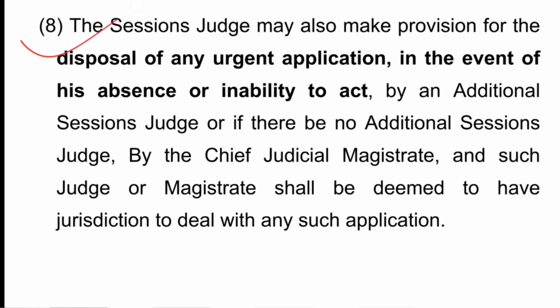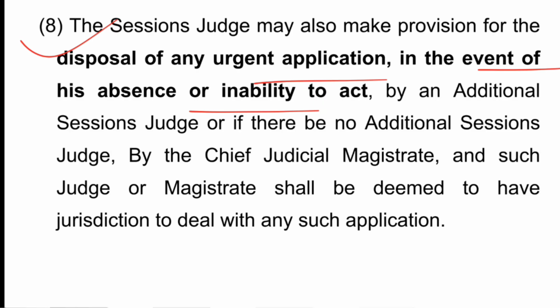So, it is the discretion of the sessions judge here. Now, subsection 8 provides the sessions judge may also make provision for the disposal of any urgent application in the event of his absence or inability to act. Earlier, in subsection 5, we talked about when the post is vacant, there is no presiding officer, and then the arrangement is to be made by the High Court.